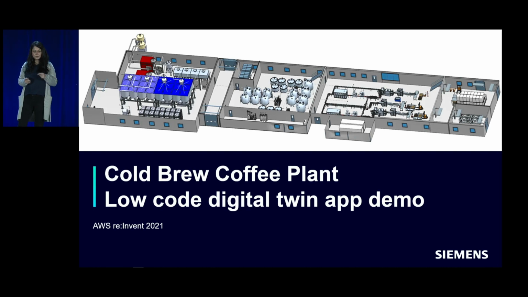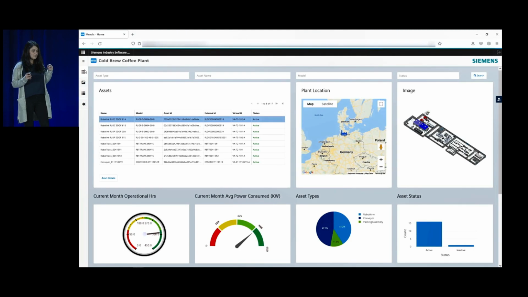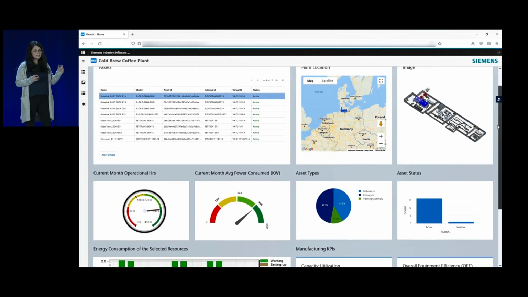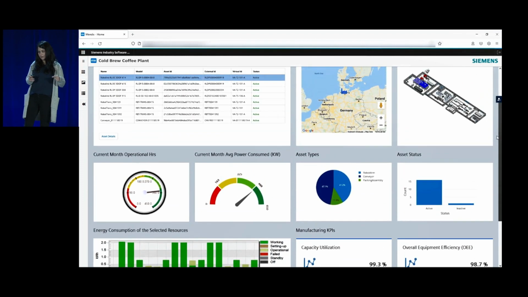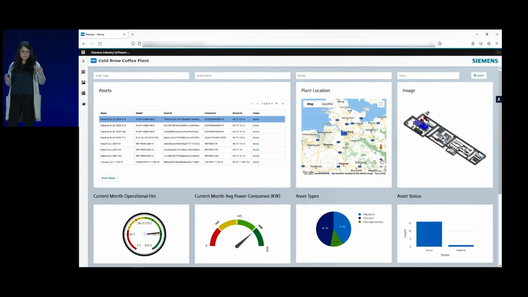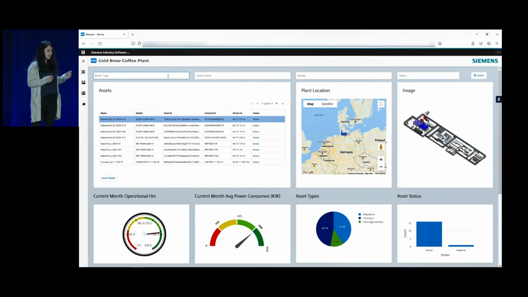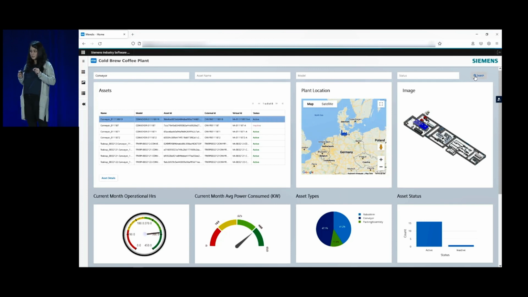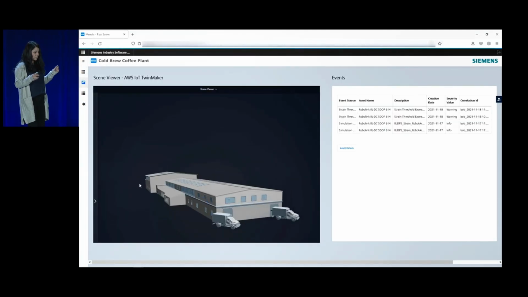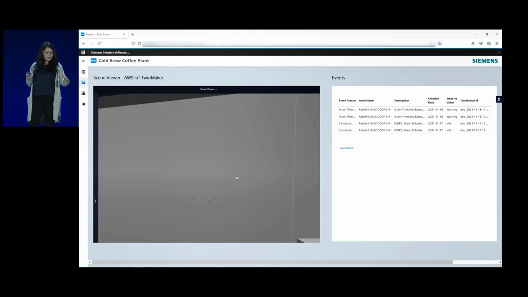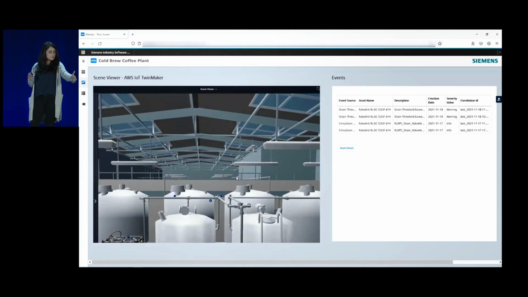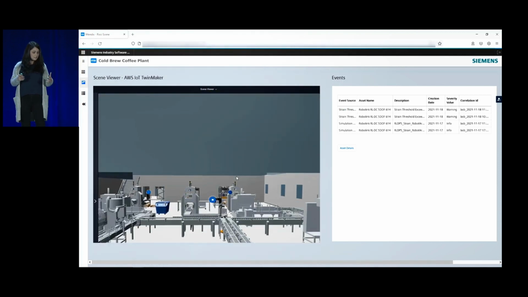This is a cold brew coffee plant, and we're really excited about this because with this partnership, you can take the capabilities that I talked about with TwinMaker and marry that with the expertise that Siemens has across these portfolio of digital twin capabilities and bring them together into a single pane of glass. What you're seeing here is a Mendix application. Mendix is a tool that allows you to rapidly build applications, and it shows the capabilities from TwinMaker, which is the scene viewer, all the data that's connected to the knowledge graph.